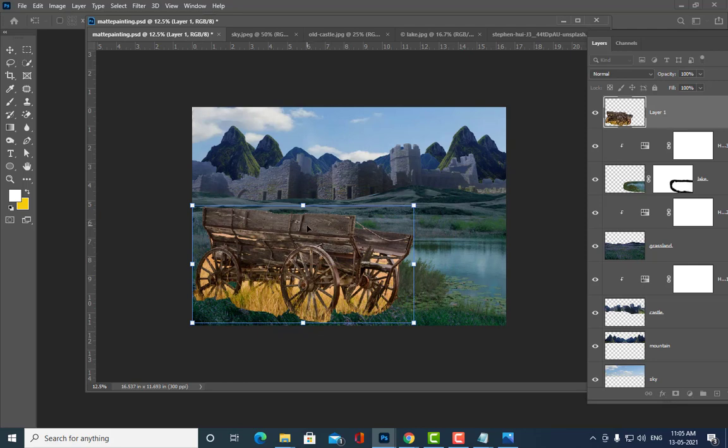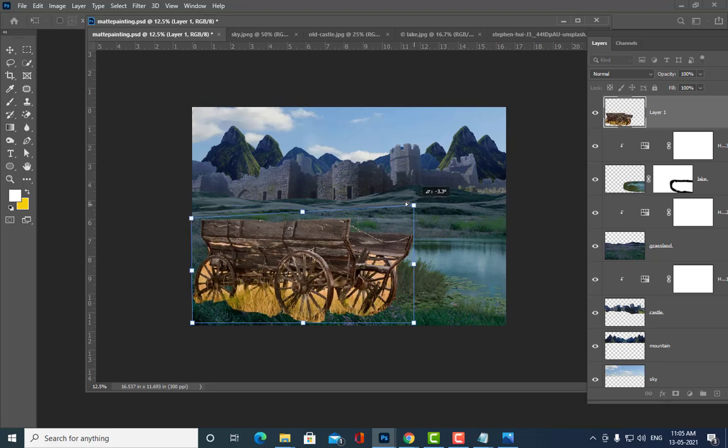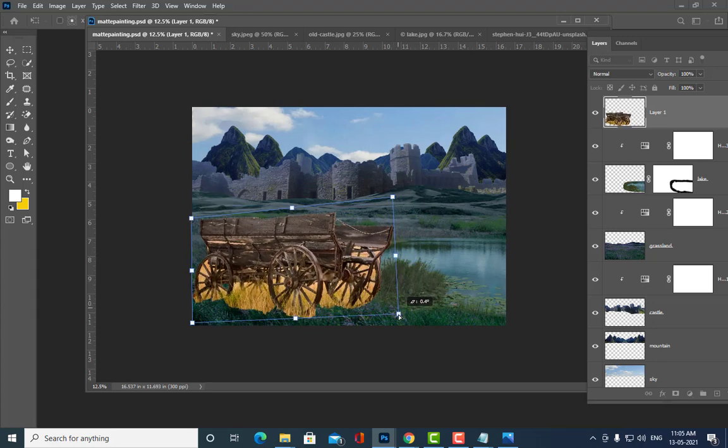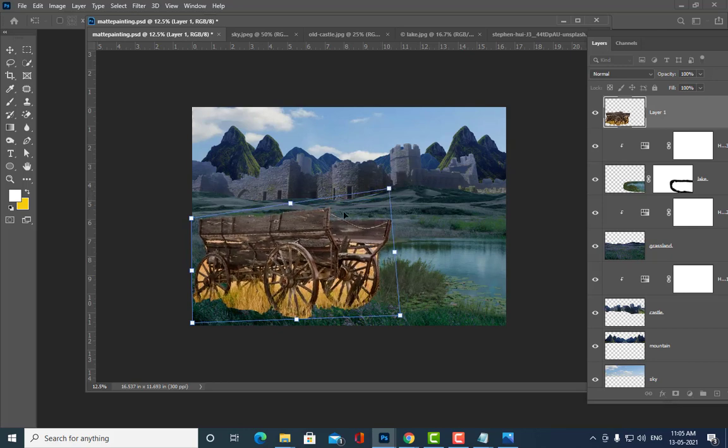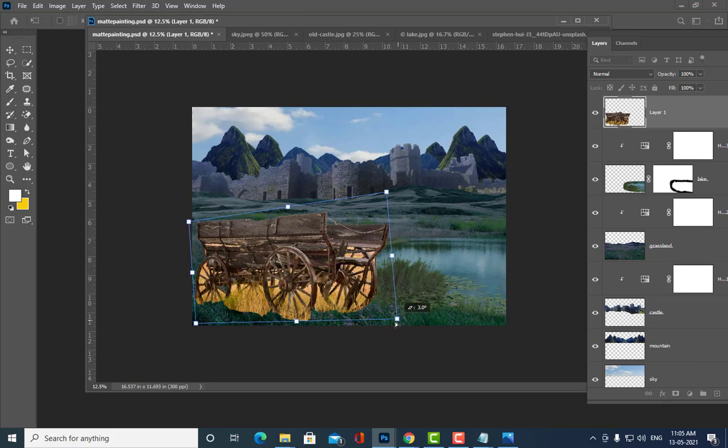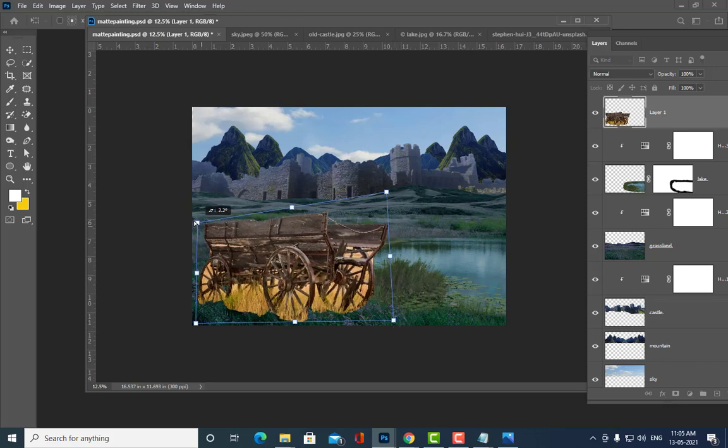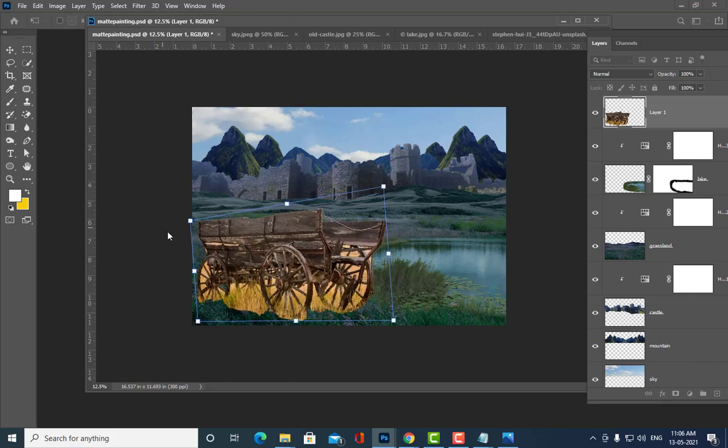So we will actually do some distort here. And it should look actually big because it's close to the camera. Not that it is bigger than mountains, okay.